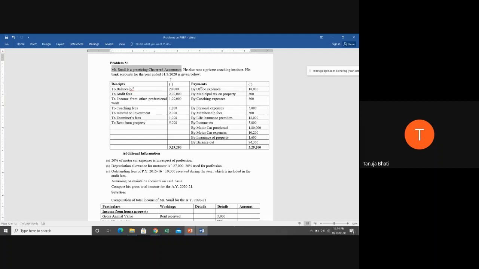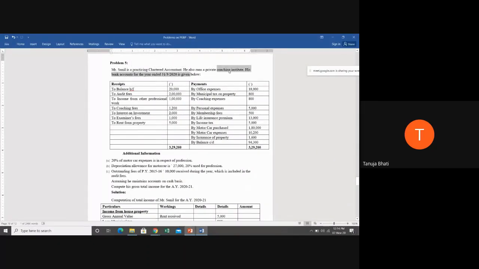He audits, he files income tax returns, he gives professional work like consultancy, legal opinion, advice. He certifies things. That is the work done by a practicing chartered accountant. Since the word practicing is given, his main profession is being a practicing chartered accountant.